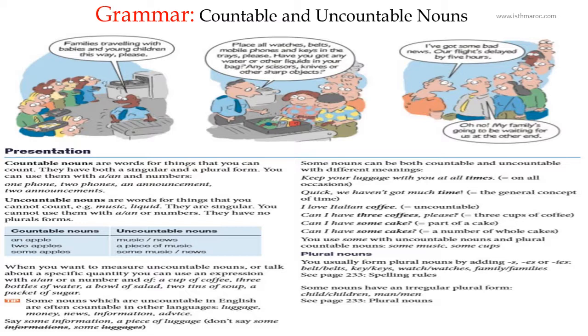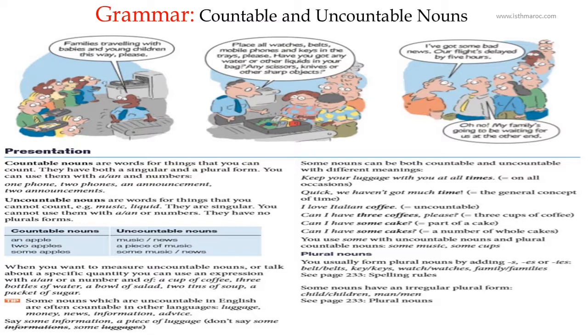So for uncountable nouns, sometimes you can add some expressions if you want to make the plural form. For example, bread, what we eat. It's an uncountable noun, but we can say, for example, loaf of bread, and the plural, loaves of bread. Okay, so there are a lot of examples.